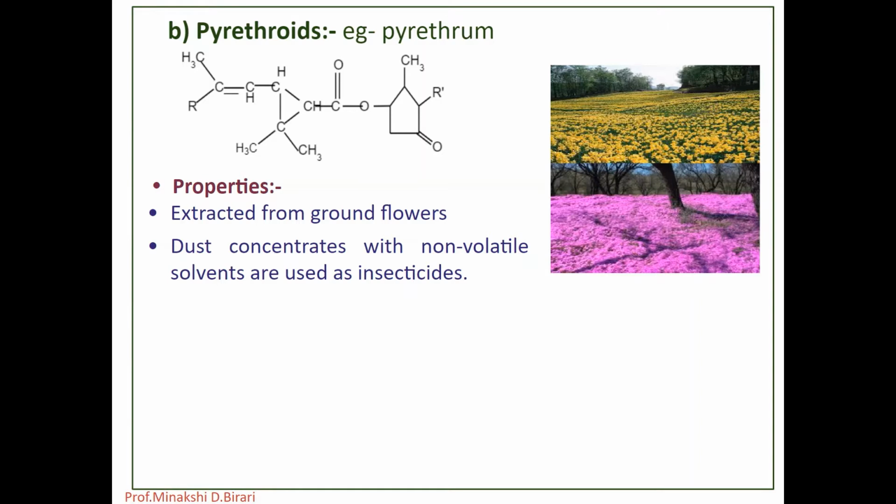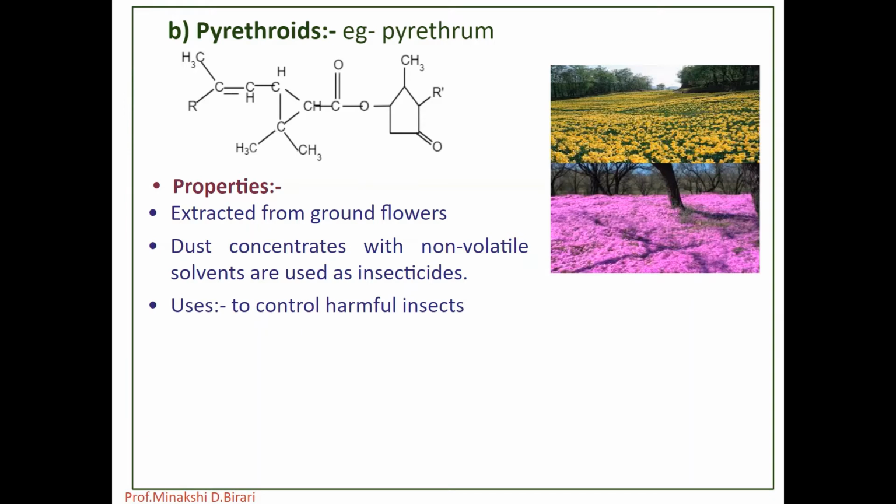Dust concentrates are made from concentrated pyrethrum extract with a non-volatile solvent and a suitable absorbent, and then diluted before use with an inert diluent. Antioxidants such as tannic acid and hydroquinone are used to stabilize this preparation. So dust concentrates with non-volatile solvents are used as insecticides, and these are extracted from ground flowers of C. cocinum and certain plants of the Chrysanthemum genus family.